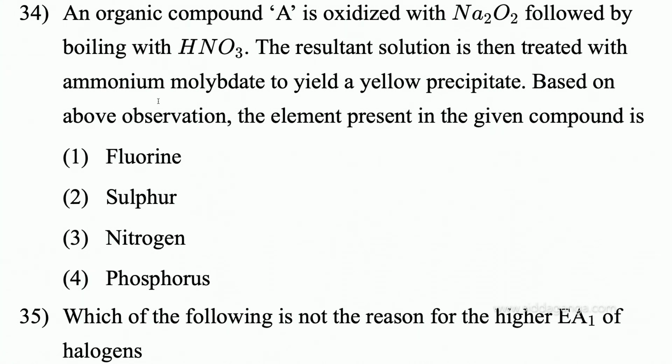An organic compound which contains phosphorus, oxidized with Na2O2, we will get Na3PO4, sodium phosphate. Sodium phosphate boiled with HNO3 gives phosphoric acid. Phosphoric acid is treated with ammonium molybdate, and we will get a yellow color precipitate, which is ammonium phosphomolybdate. So, this is a good test or good estimation for phosphorus. So, what equations take place in this reaction?